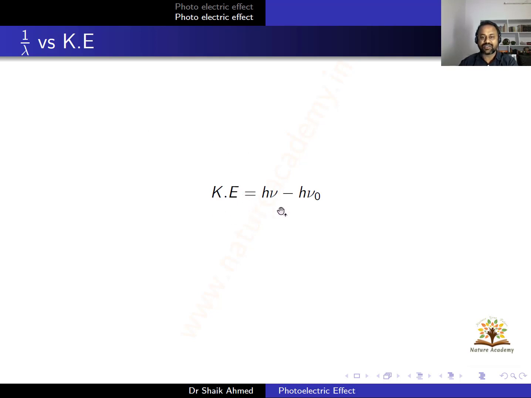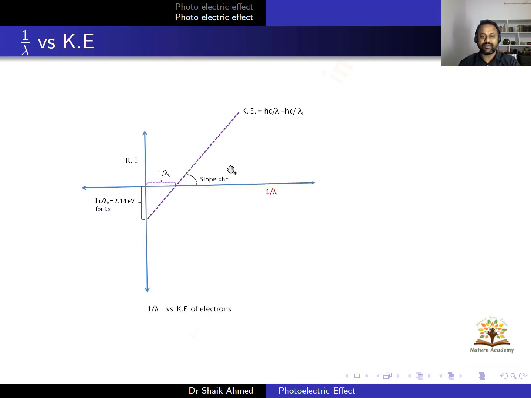So this is KE = hν − hν₀, and I can write frequency as c by λ. Therefore KE = hc/λ − hc/λ₀. Why λ₀? Since we have hν₀ here, hν₀ can be written as hc/λ₀. So let me draw the graph here again.